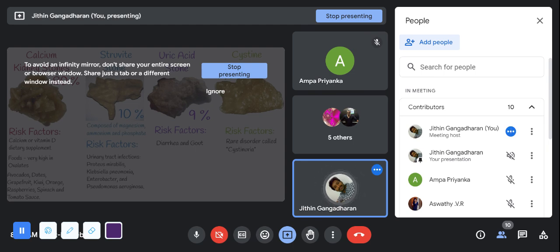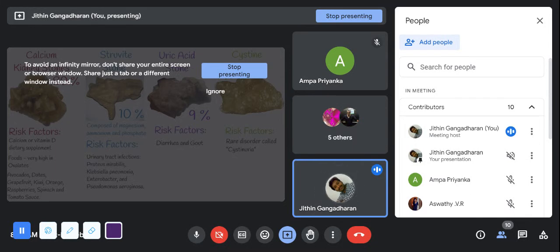Okay, the calcium and vitamin D supplements you have to check. The avocados, dates, orange, raspberries, spinach, tomato sauce. Okay, because of the oxalate. Okay, now struvite stones. So struvite stones are composed of magnesium, ammonia, and phosphate.